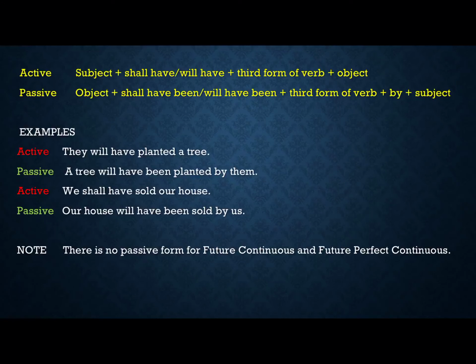Or you can say this sentence like this also: I will have completed reading this book by next June. Reading the book is a little longer object. So how will you make it? Reading the book will have been completed by me by next June. What will be the passive voice? Reading the book will have been completed by me by next June.